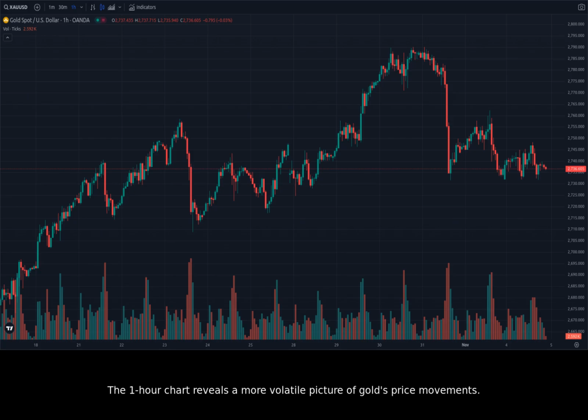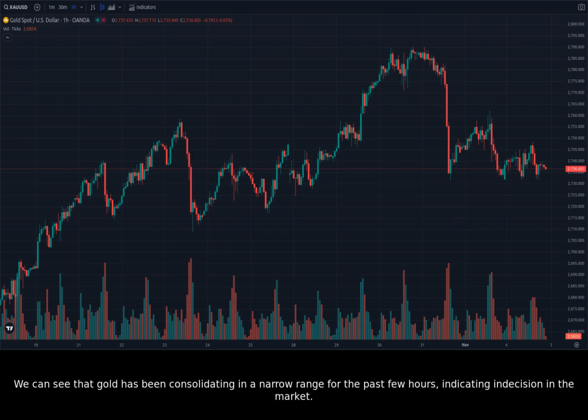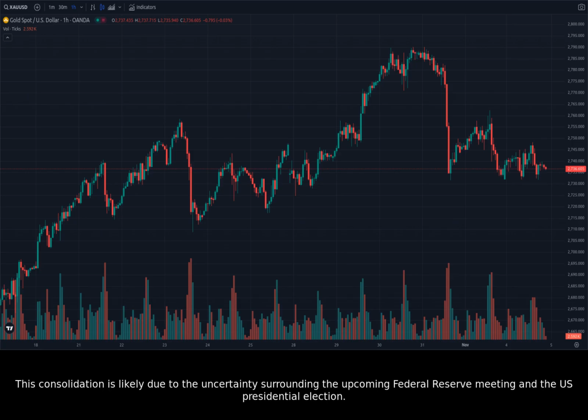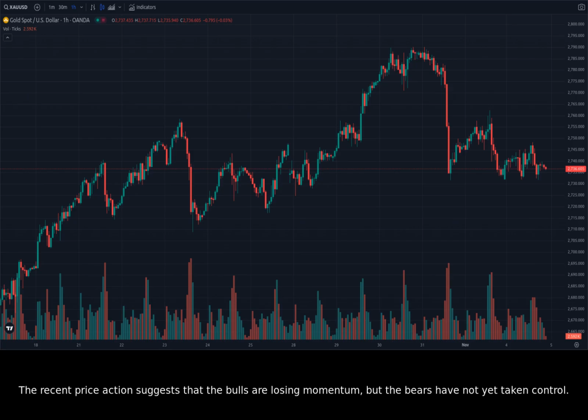Now, let's switch to the 1-hour chart to get a closer look at the recent price action. The 1-hour chart reveals a more volatile picture of gold's price movements. We can see that gold has been consolidating in a narrow range for the past few hours, indicating indecision in the market. This consolidation is likely due to the uncertainty surrounding the upcoming Federal Reserve meeting and the U.S. presidential election.